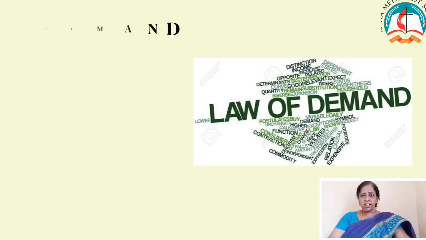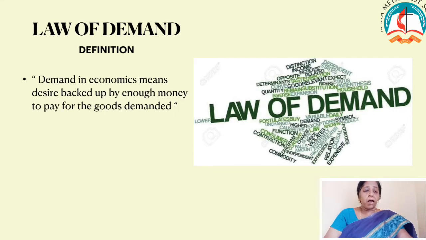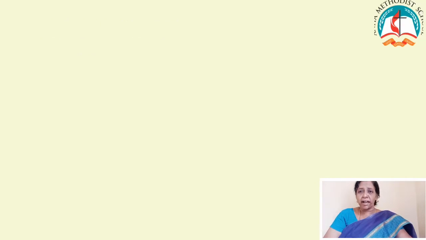Children, before we learn the law of demand, we should know the meaning of demand. What is demand? Demand is nothing but a person should be able to buy the good, or he must be willing to possess the good, or he must be able to pay for it, and that is the meaning of demand. So the definition has been given here as: demand in economics means desire backed up by enough money to pay for the good demanded. Only if a person is able to pay for it, he must go for it. And that is the definition of demand, which is given by Stonier and Hague.